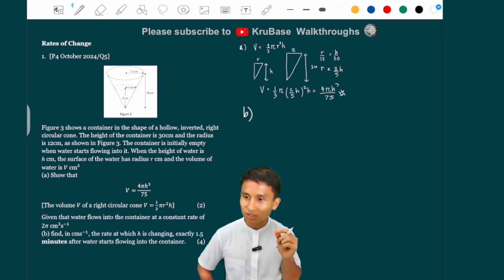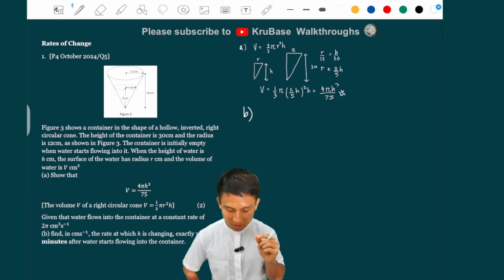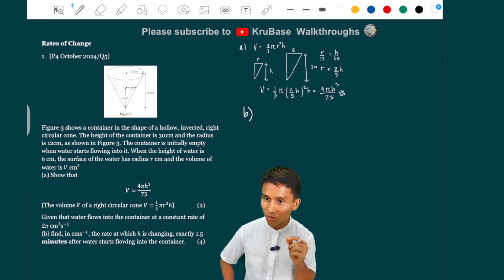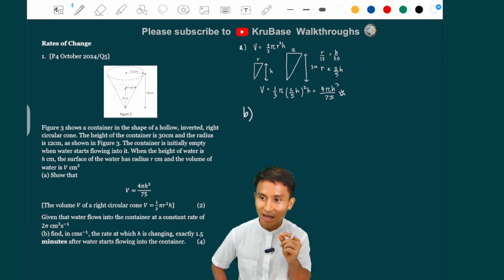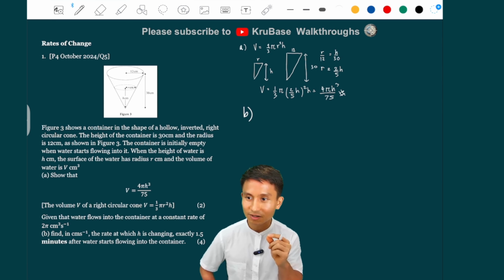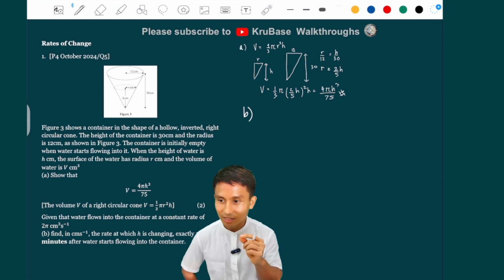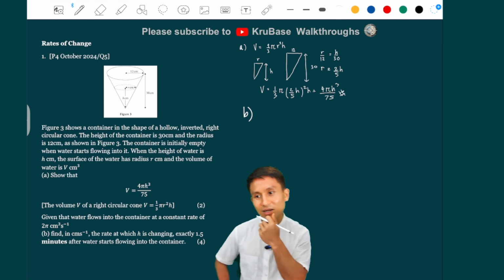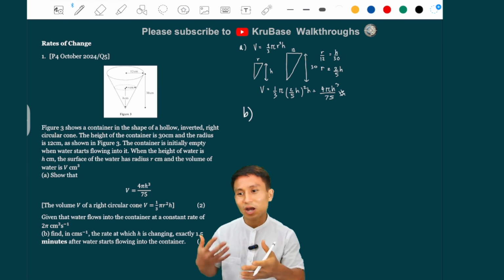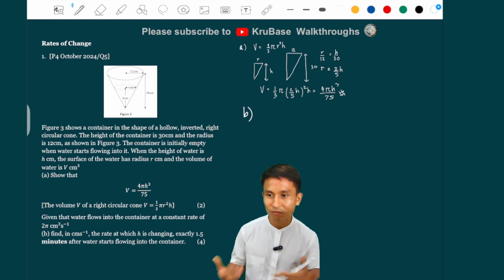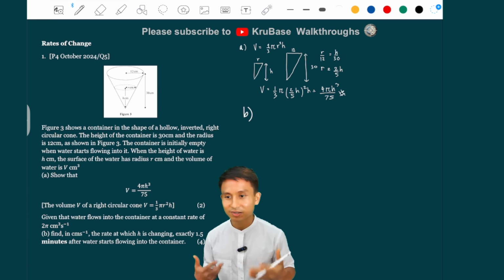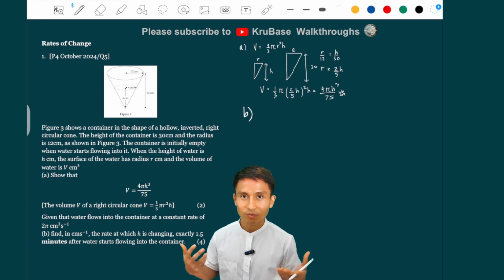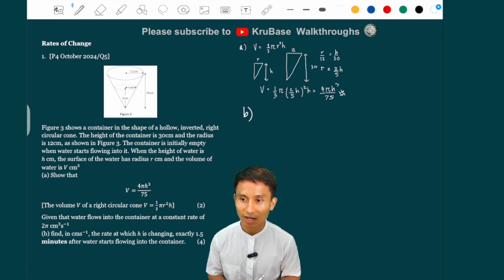So centimeter per second, the rate at which h is changing, exactly 1.5 minutes after water starts flowing into the container. So it's 1.5 minutes. Now, if you don't know how to make use of that 1.5 minutes, of course, 1.5 minutes is 90 seconds. But then what? How are you going to do that?